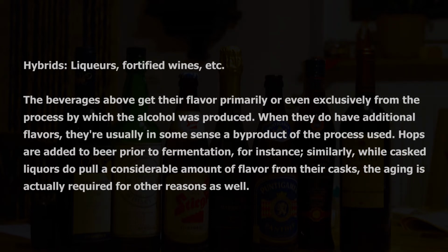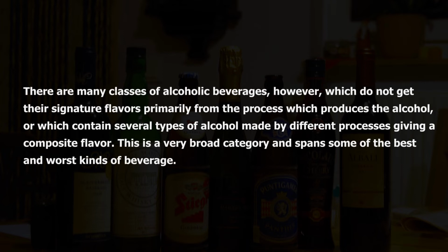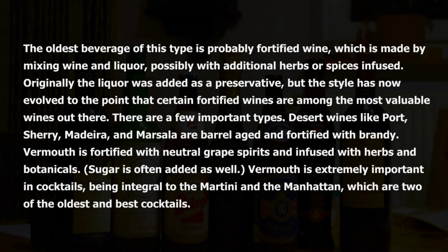There are many classes of alcoholic beverages, however, which do not get their signature flavors primarily from the process which produces the alcohol, or which contain several types of alcohol made by different processes giving a composite flavor. This is a very broad category and spans some of the best and worst kinds of beverage. The oldest beverage of this type is probably fortified wine, which is made by mixing wine and liquor, possibly with additional herbs or spices infused.